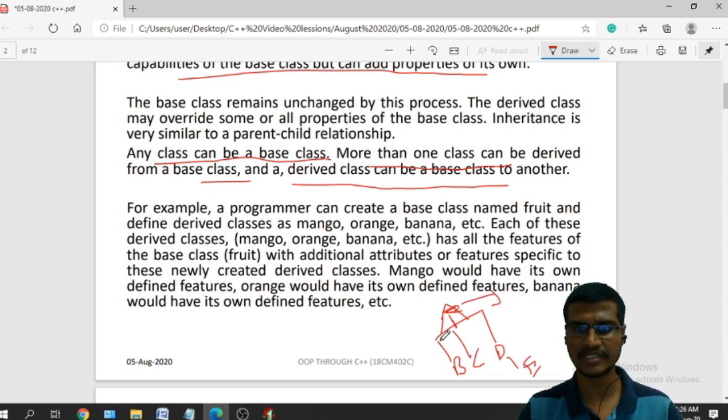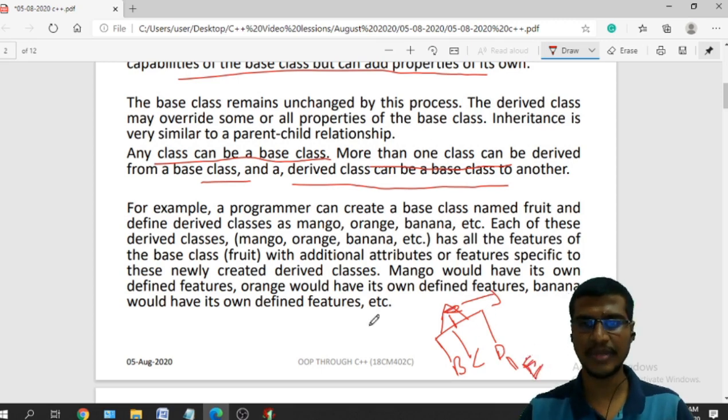From this base class, I can derive a single class or more than one class, and after that from the derived class also I can derive some more derived classes. Based on this type, we have different types of inheritances.